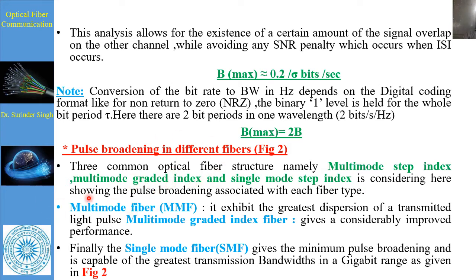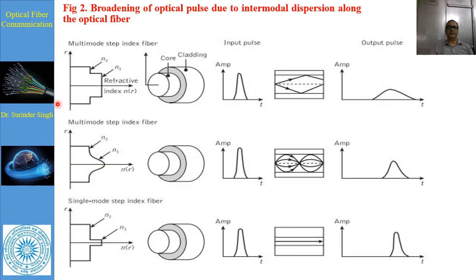From these fibers, we observed that the multi-mode step index fiber has the highest dispersion, whereas by using graded index fiber, multi-mode dispersion is controlled, whereas in the case of single mode step index fiber, this pulse broadening can be controlled and minimized with greater bandwidth.